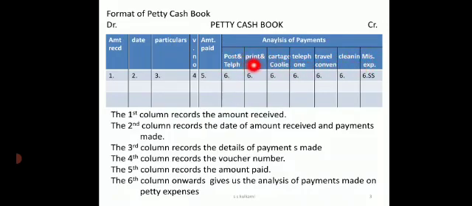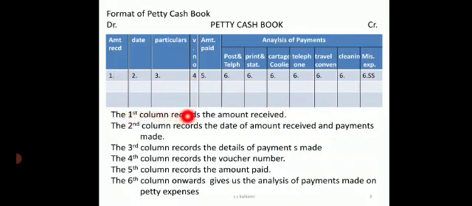So whenever we are having a minimum of 5 to 6 columns can be prepared, and one column should be for miscellaneous expenses. Now what is miscellaneous expenses? It is all the other expenses which are not appearing in the first 3 or first 4 columns, which will be recorded in miscellaneous or sundry expenses. So now we'll see how it is recorded.